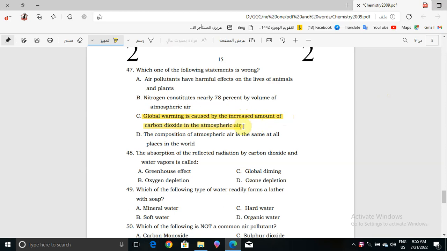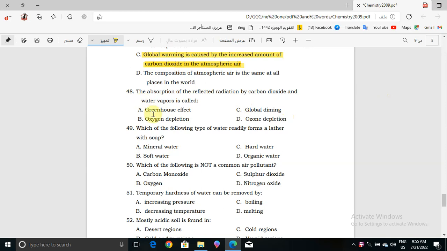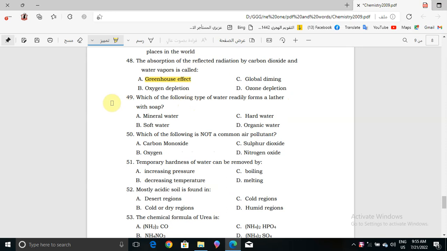Okay, now in question number 48, the absorption of the reflected radiation by carbon dioxide and water vapors is called greenhouse effect. Question number 49, which of the following types of water readily forms a lather with soap? Here what we have: mineral water, soft water, hard water, or organic water. The correct answer will be soft water.